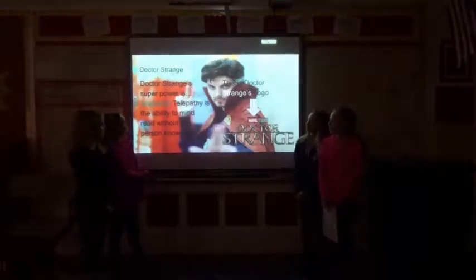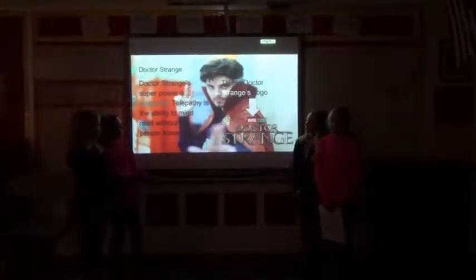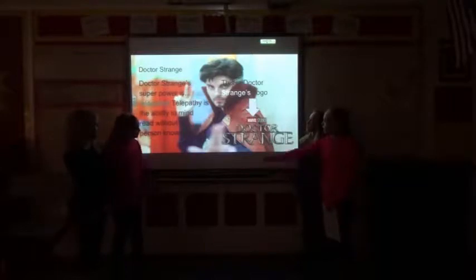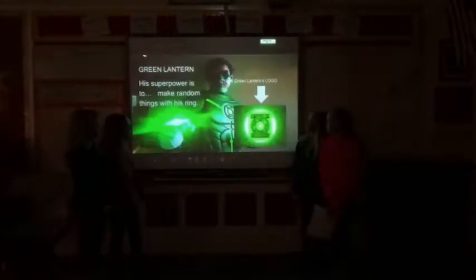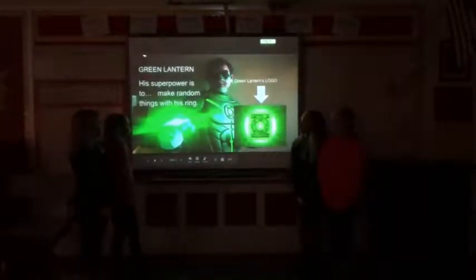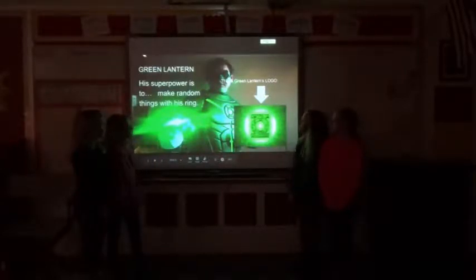Doctor Strange's superpower is telepathy. Telepathy is the ability to read minds without people knowing. This is Doctor Strange's logo. Green Lantern. His superpower is to make random things with his ring. This is his logo.